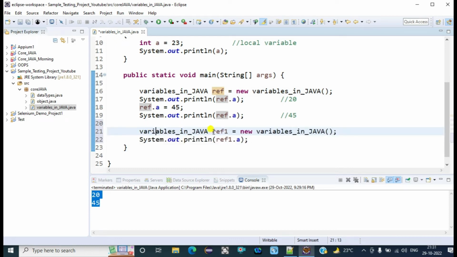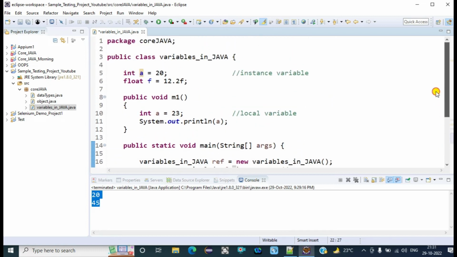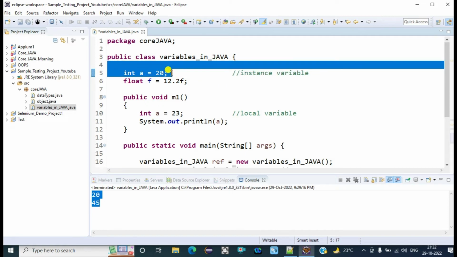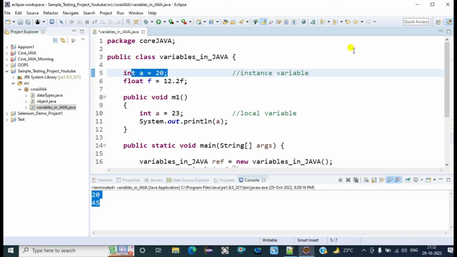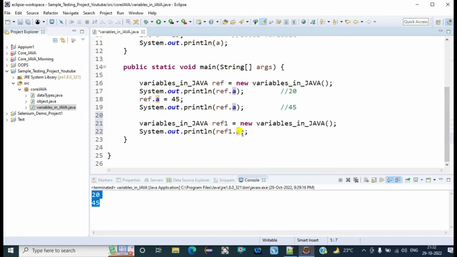Here we will get the fresh value of a, which is the class-level value given initially. The initial value of a was 20. So if we call a from the new object we have created, it will pick the fresh value, 20.